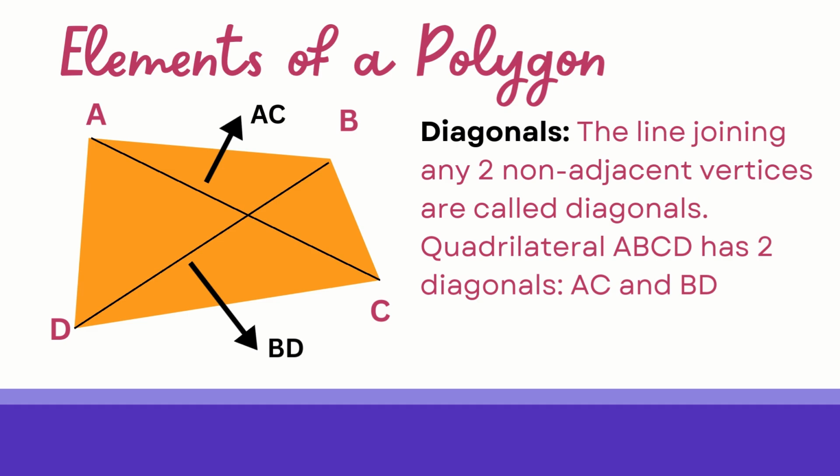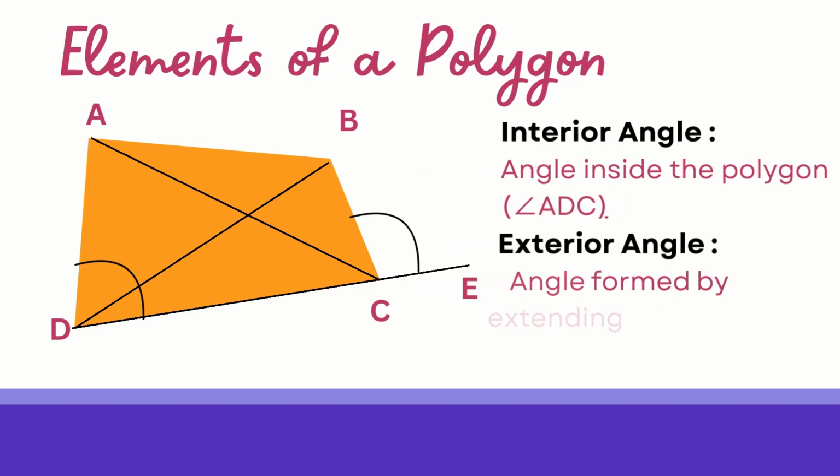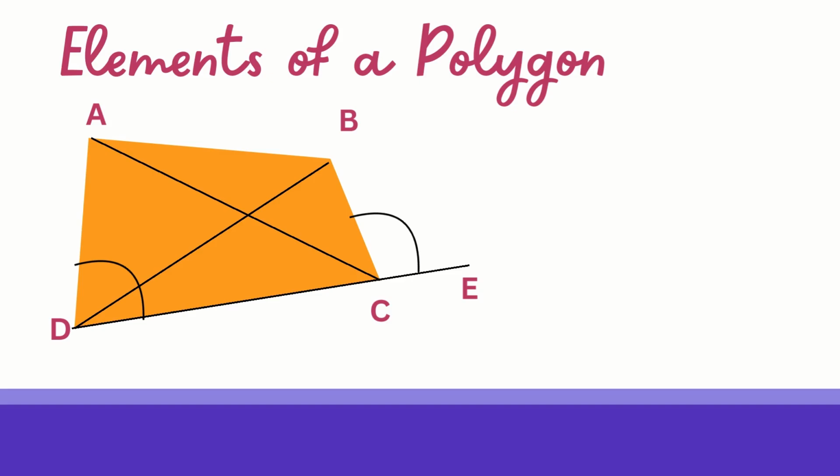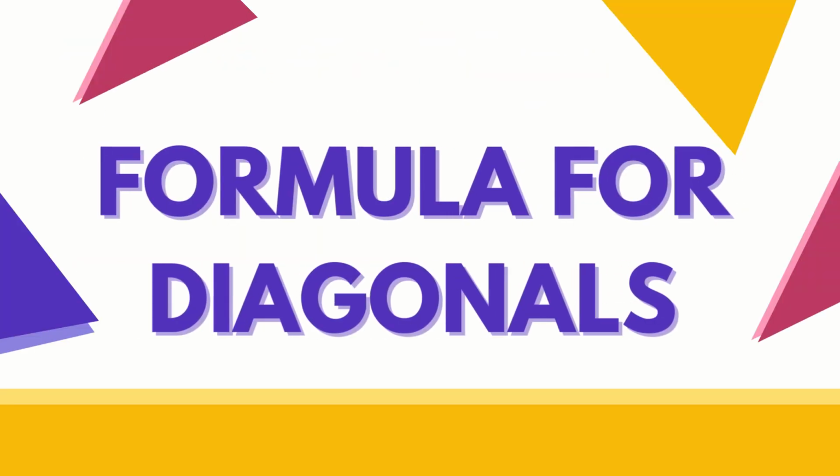Got it? Now, let's come to the other two elements, interior angle and exterior angle. In this given figure, an angle inside the polygon, like angle ADC which we have marked, is known as an interior angle. An angle formed by extending one side is known as an exterior angle. In our case, angle BCA is an exterior angle. So it's very simple, students. Just follow my instructions. You can pause the video and write the notes if you like.